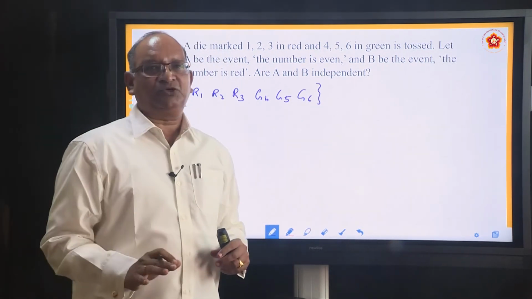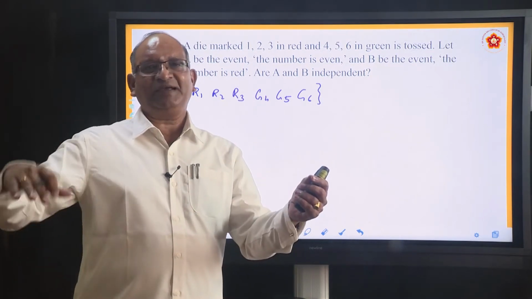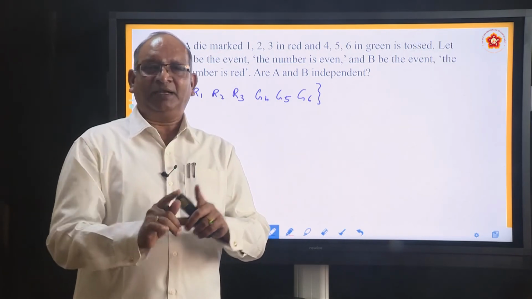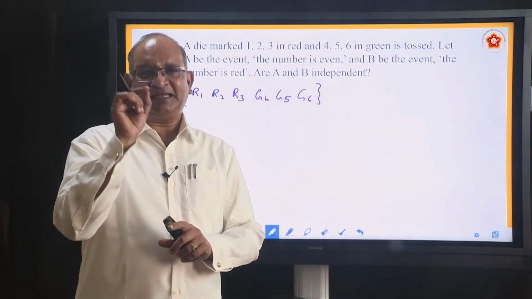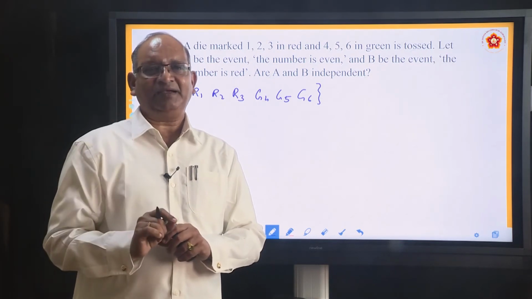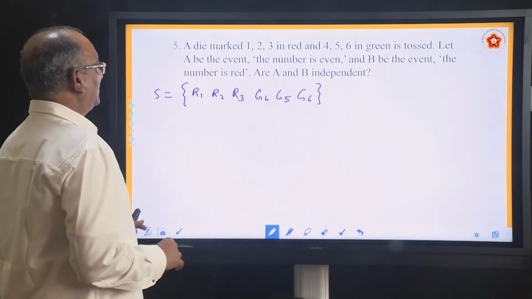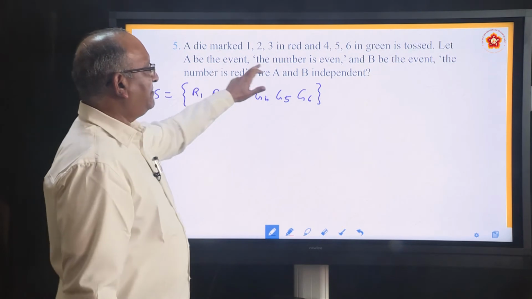Numbers are 1 to 6 only. You painted 1, 2, 3 with red color, 4, 5, 6 with green color. Die is one only. Numbers are same. Just that first 3 numbers, those sides we have painted with red, other 3 sides we painted with green. Now let us move. He says let A be the event. What is the event? The number is even.